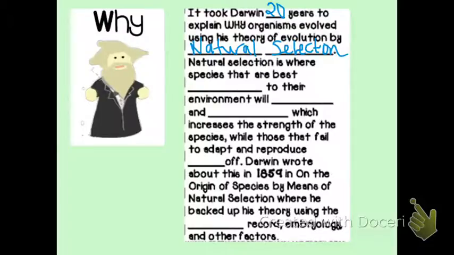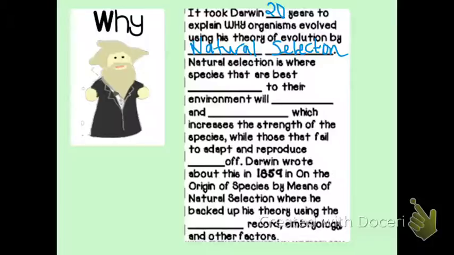So why did it take Darwin so long? If we think about this, we think about the time that he's living in. He's living in the mid to late 1800s. And during this time, the Church of England is the government, and it is basically what everyone lives by.